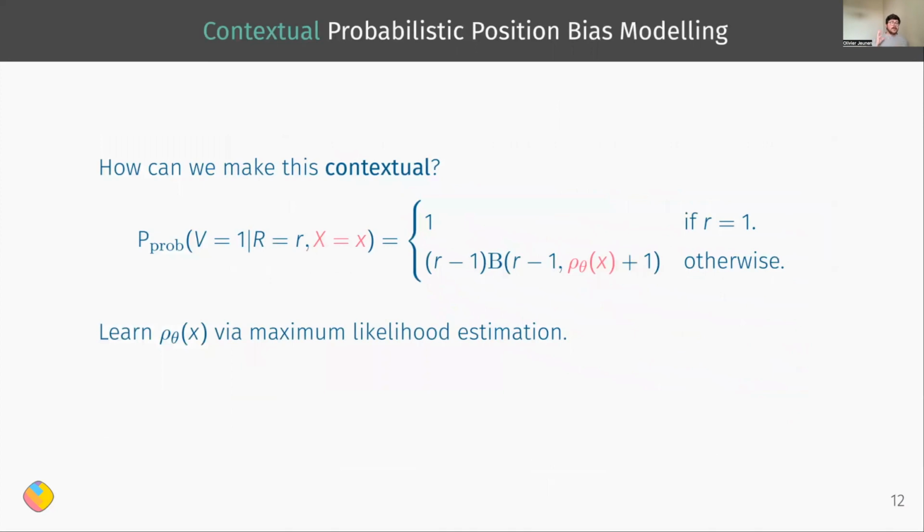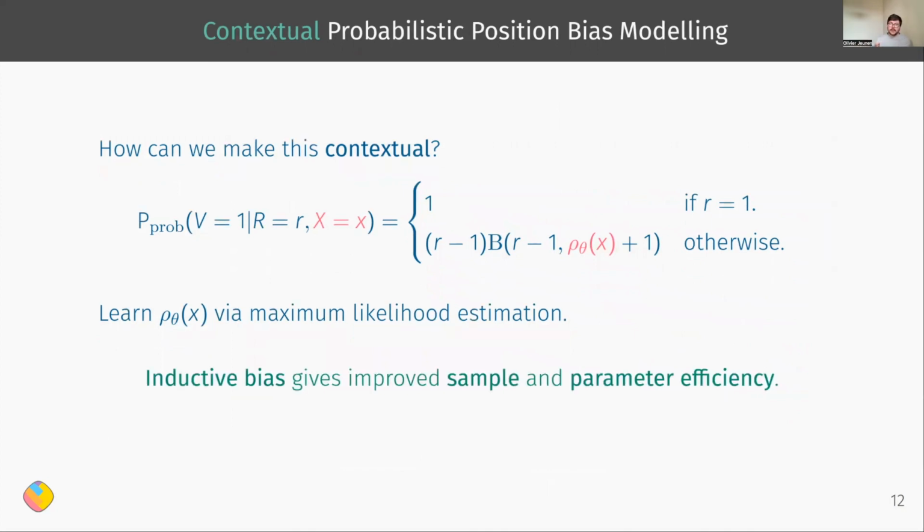And so we can just replace the single parameter rho by a function rho. And so this now looks very, very similar to the neural network approach, right? We now have a function, we learn that function by maximum likelihood estimation, but the main advantage that you get here is from the inductive bias of having this fully probabilistic framework, which is going to make it much more sample efficient and much more parameter efficient.